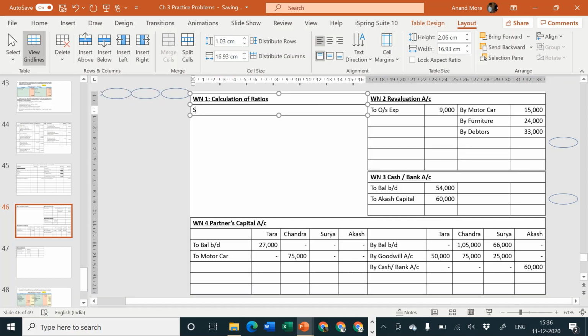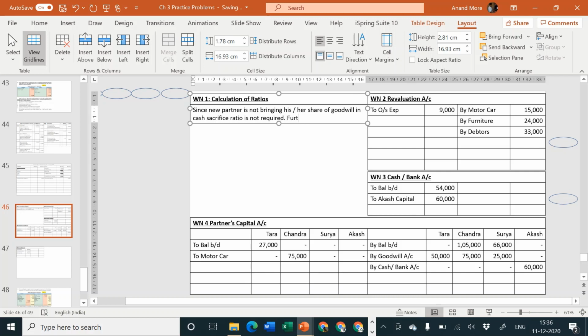Why? Since new partner is not bringing his or her share of goodwill in cash, sacrifice ratio is not required.